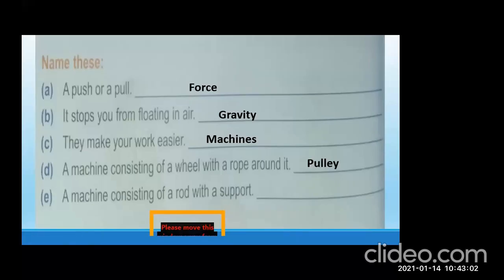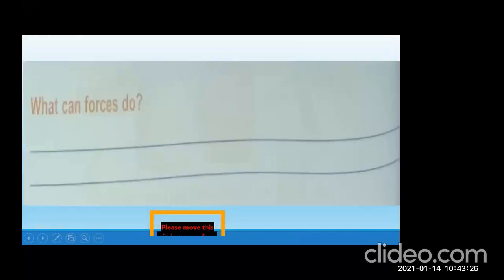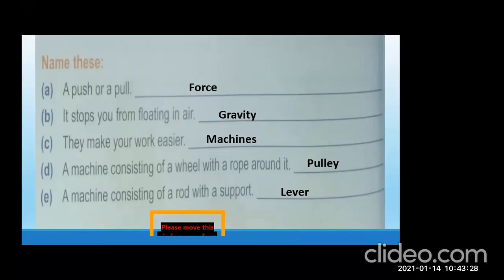And a machine consisting of a rod with a support. As we discussed just now, when a boy is moving a huge piece of rock, he tried to push it, but he was unable to move it. But when he used a simple rod, which is known as a lever, he was able to move that rock by applying less force. So write down the answer. A machine consisting of a rod with a support: lever.